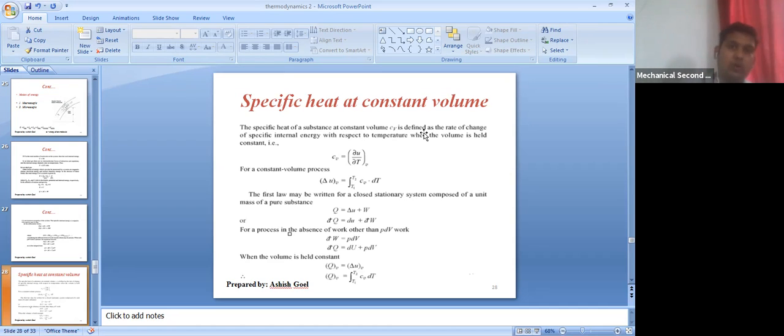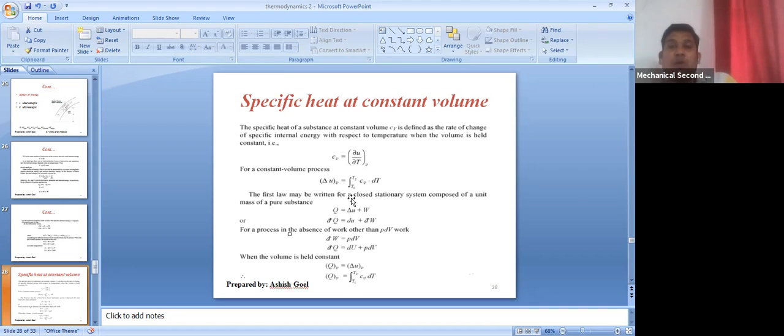So if we talk about the specific heat at constant volume first, what is the definition? The specific heat of a substance at constant volume, the representation of it is small c suffix v, small cv, is defined as the rate of change of specific internal energy. Just try to understand: whatever the internal energy is, what is the rate of change with respect to time? Sorry, with respect to temperature.